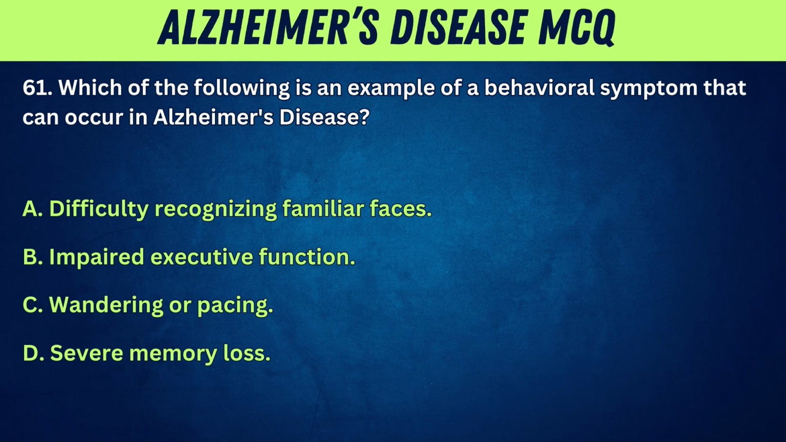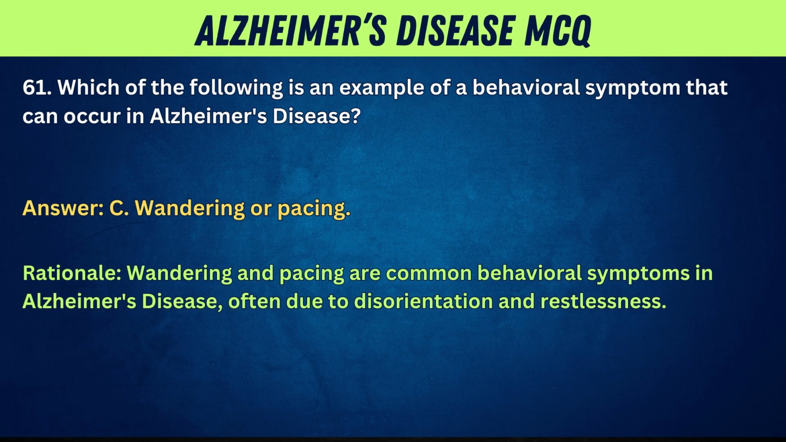61. Which of the following is an example of a behavioral symptom that can occur in Alzheimer's disease? A. Difficulty recognizing familiar faces. B. Impaired executive function. C. Wandering or pacing. D. Severe memory loss. Answer: C. Wandering or pacing. Rationale: wandering and pacing are common behavioral symptoms in Alzheimer's disease, often due to disorientation and restlessness.